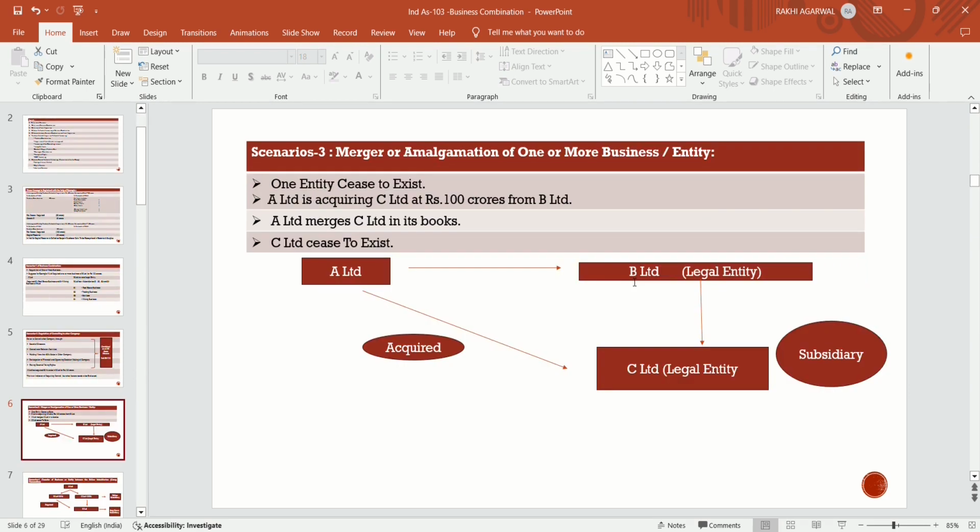Now scenario 3, merger or amalgamation of one or more businesses or entities.